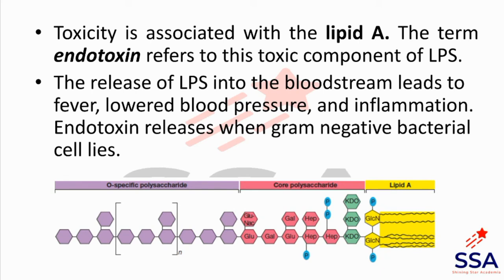This image is given, and this one shows the components or parts of the outer membrane in gram-negative bacteria: lipid A, core polysaccharide, and O-specific polysaccharide. O-specific polysaccharide is found on the outer side and lipid A inside in the outer membrane. So O-specific polysaccharide is also known as the antigen or antigenic property.